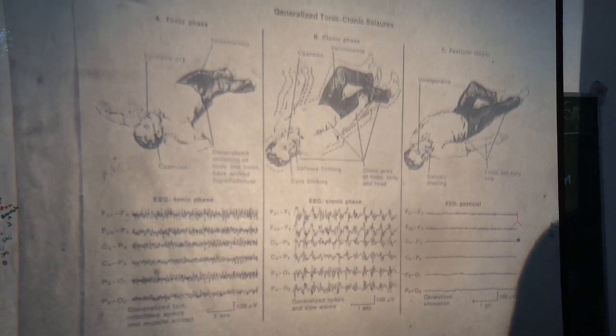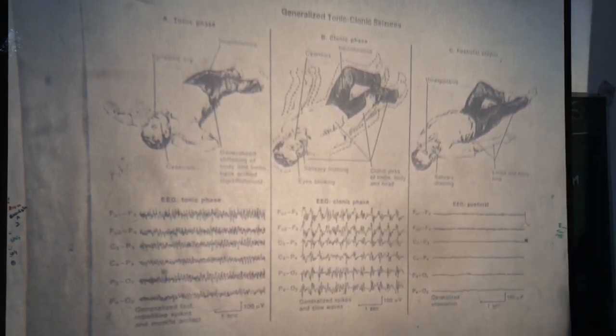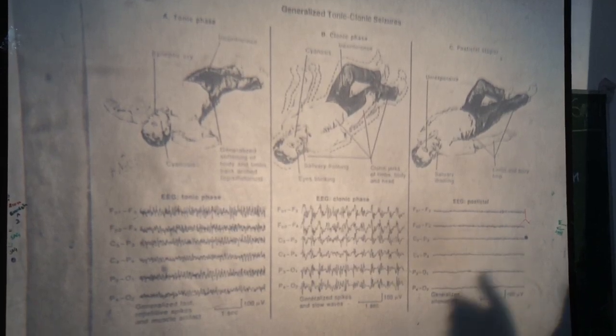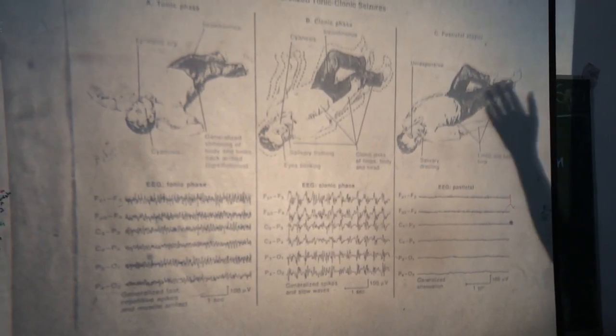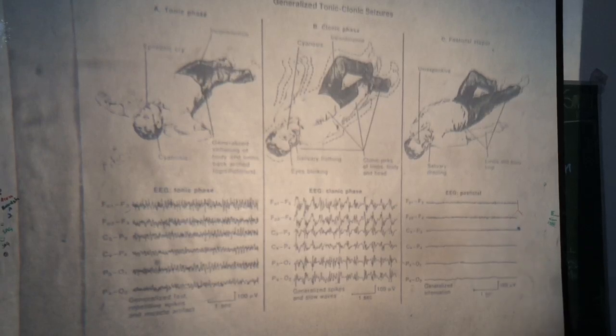This is called status epilepticus. Now we have discussed the generalized tonic-clonic seizure or grand mal seizure.